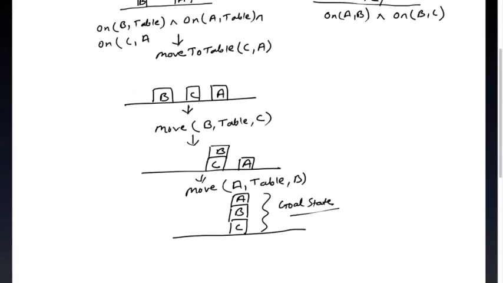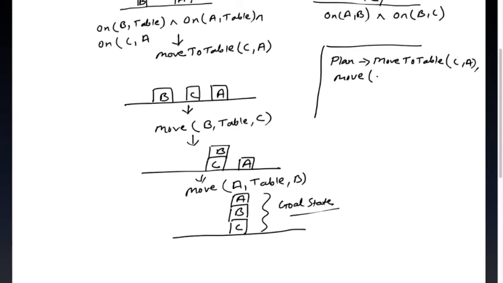So what is my plan? The plan will be like this. First I'll do move to table C A. Then next is move B from table to C. And then I have to do move A from table to B. Right?